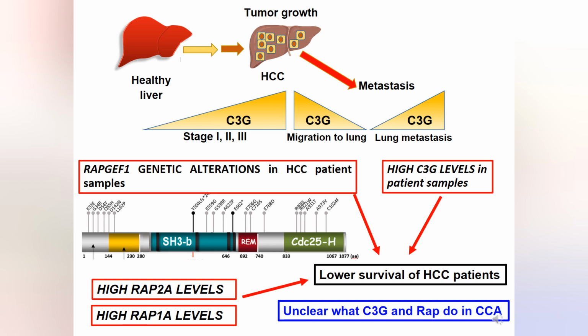In HCC patients, high levels of C3G have been detected, and in addition, some genetic alterations, and this is associated with a lower survival of these patients. Also, RAP2A and RAP1 levels are increased in HCC patients and are associated with lower survival. However, in CCA, it is unclear what C3G and RAP do.